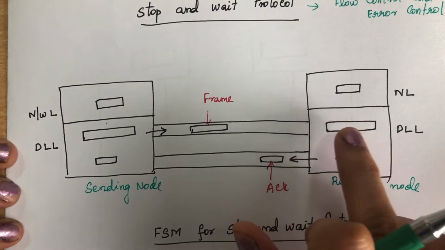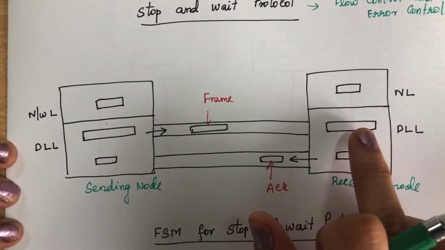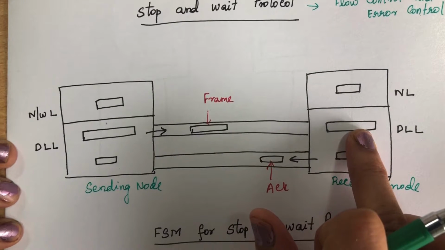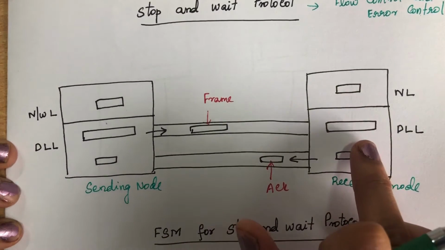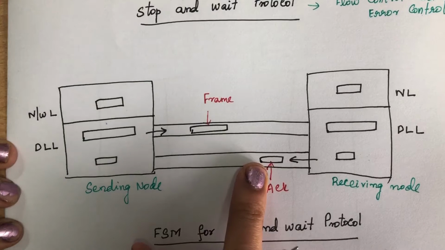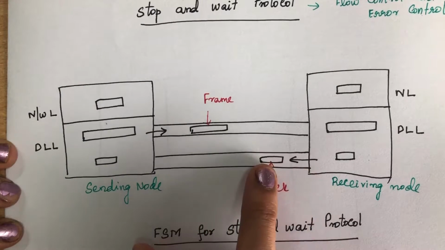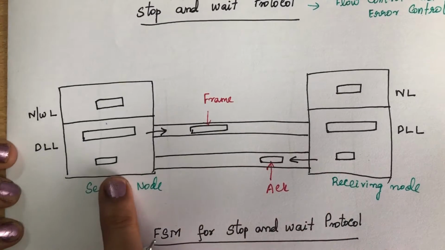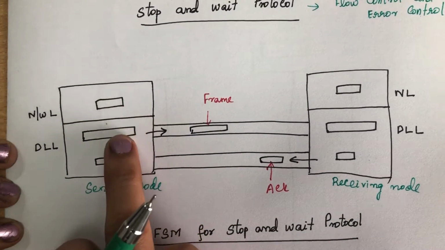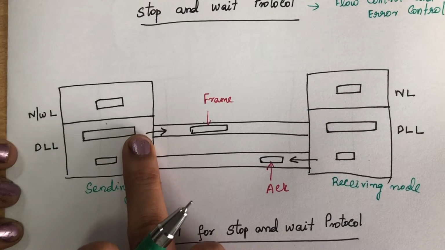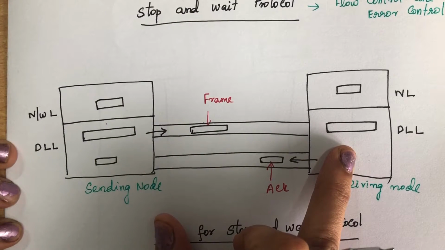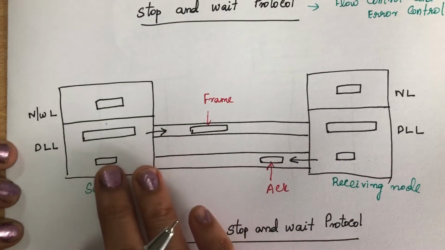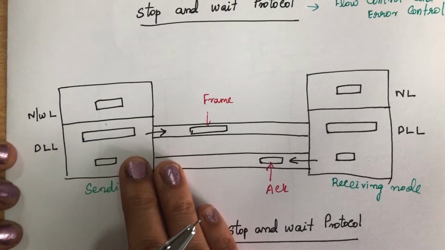So in the receiving node, it will remove that packet. If the correct frame has been received, it will forward this packet to the network layer. It will also send the acknowledgement. Since it supports both flow control and error control, acknowledgement will be sent from the receiving side to the sending side. Now next it will get the next frame, make a frame, and send that frame to the receiving node. So likewise it goes on. So this is the architecture of stop and wait protocol.